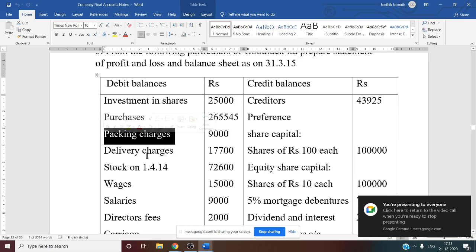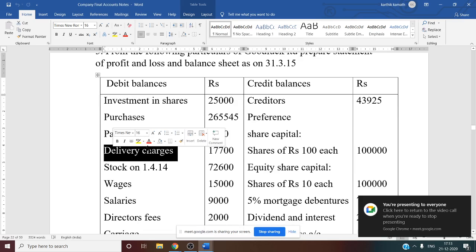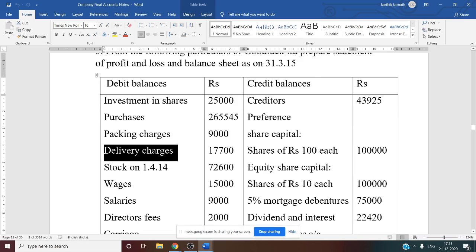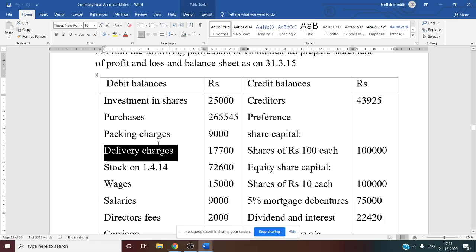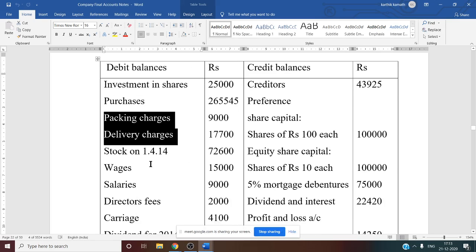Then packing charges and delivery charges. You see, packing charges and delivery charges are other expenses because a debit balance is given. So other expenses is working note number 30. There you have to write these two items, packing charges and delivery charges.